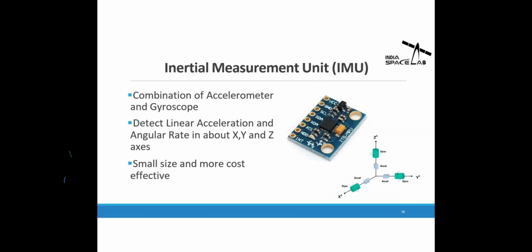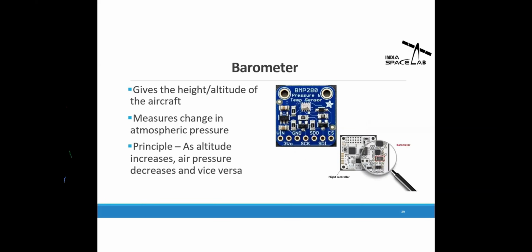Now, the next sensor is the barometer. What is a barometer? This is a sensor which reads the atmospheric pressure. And why do we need the atmospheric pressure data? Because based on this data, we can calculate the height of the drone, which is the altitude of the drone. As we all know, when we move from the Earth's surface toward space, there is a decrease in the air pressure. So every meter, a certain amount of pressure decreases. This sensor reads this pressure, then with some control algorithm and the help of some formula, we convert this pressure data into altitude. Then this altitude data is fed back to the flight controller system, which is the main controller.